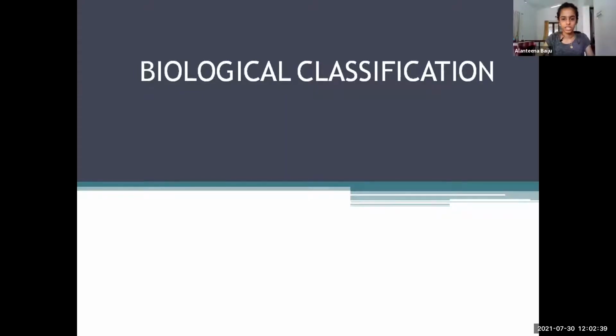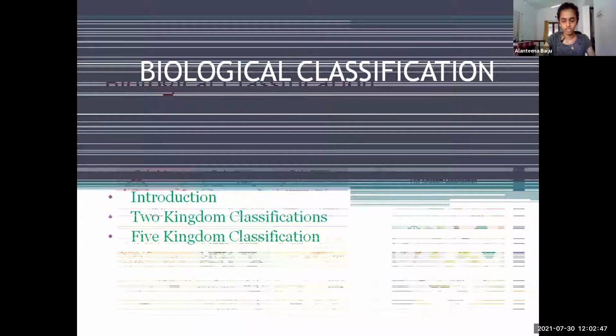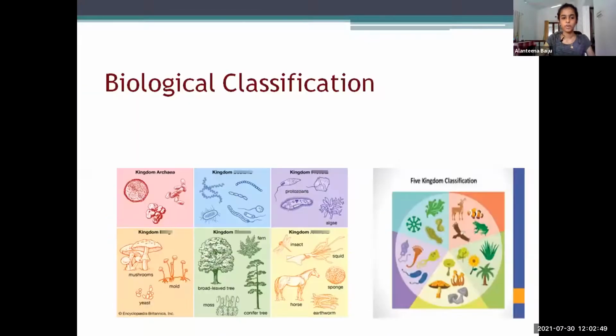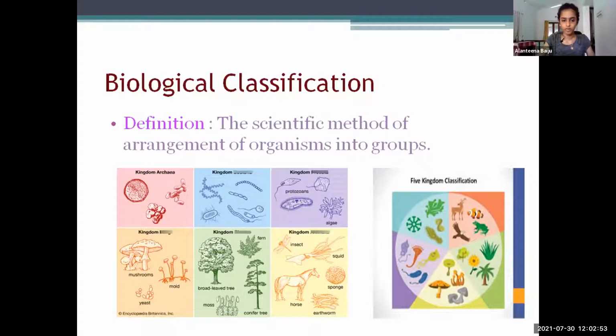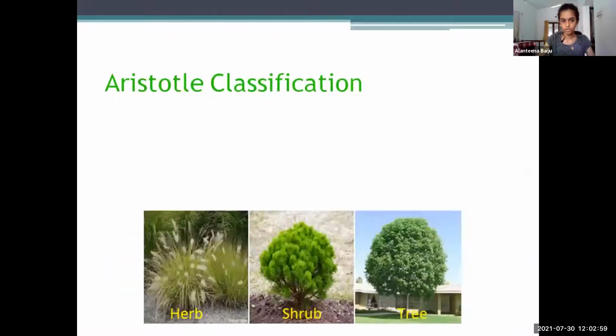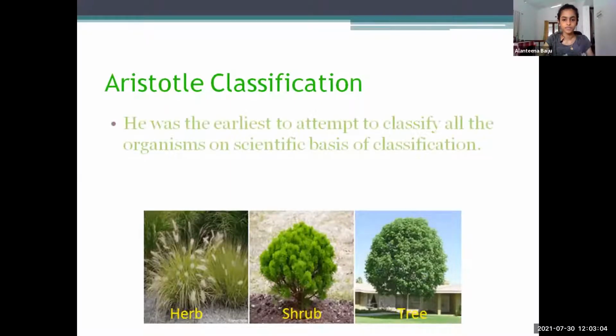My name is Anjina and I'm here to take a seminar on the biological classification from the chapter biological classification. So first, let us know what is biological classification. Biological classification is the system, a scientific method of arrangement of organisms into groups. So first we'll see Aristotle's classification. He was the first to try out this classification based on scientific basis.